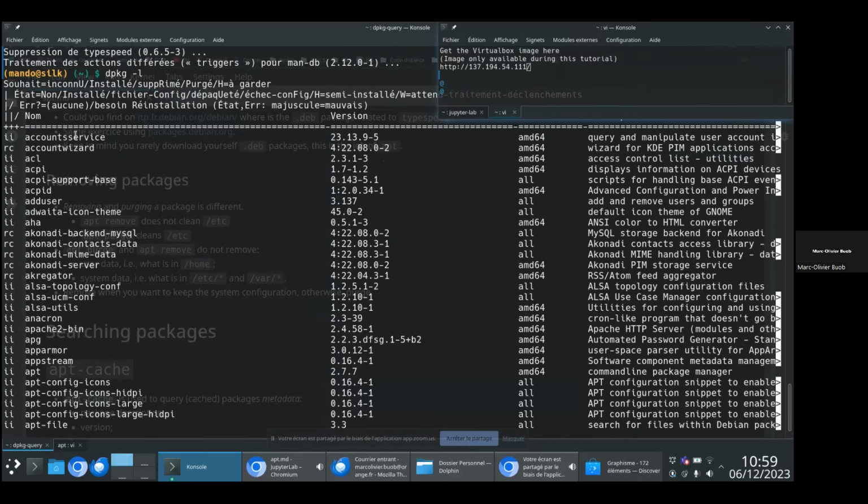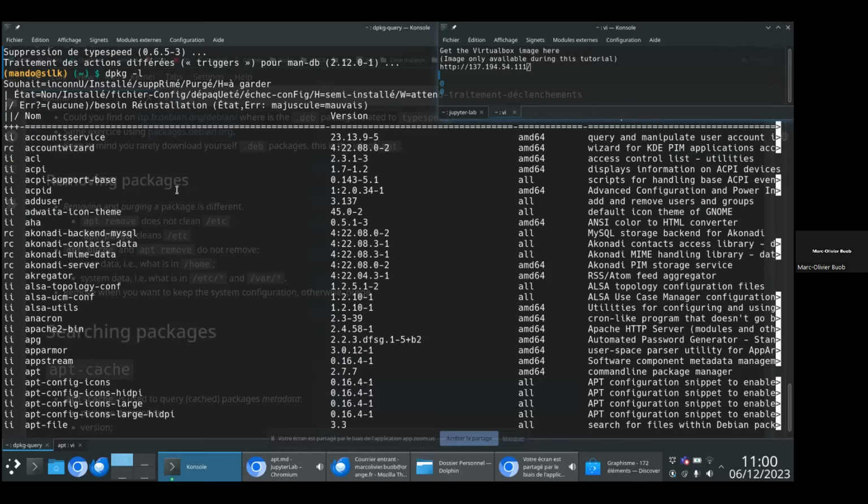For example, here, accountsservice is installed because of this ii in this version on my system. The account wizard package is partially installed. Actually, it is not installed, but there are still some remaining configuration files related to account wizard on my file system for this version. But the package itself is no more installed. There are only remaining configuration files, so some traces, if you want, of a previous install.